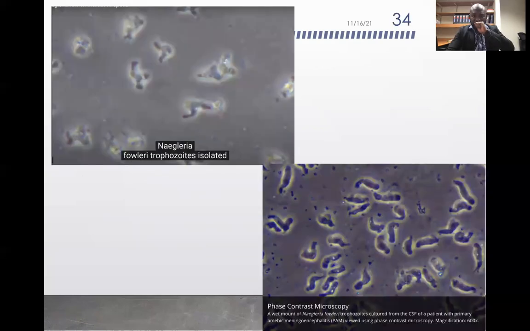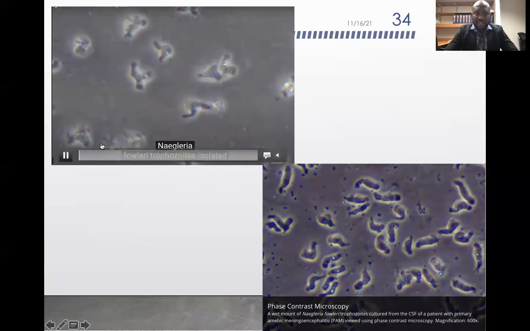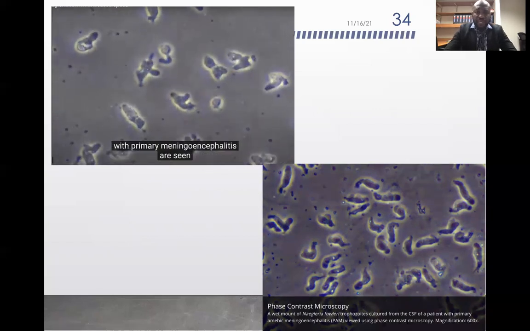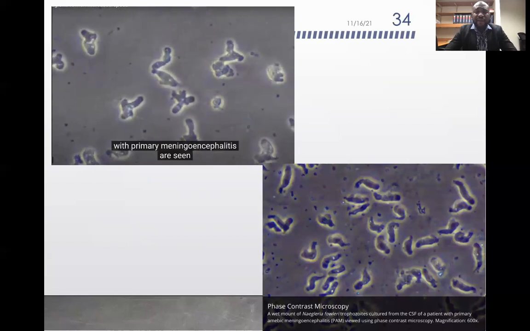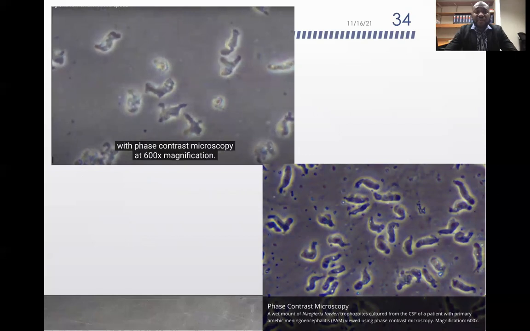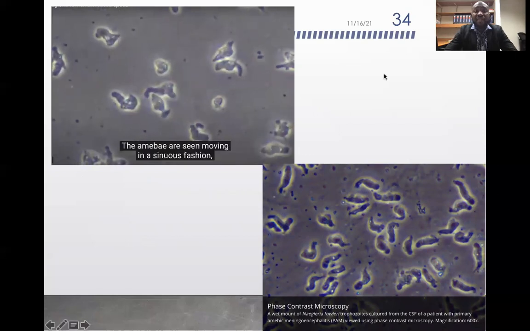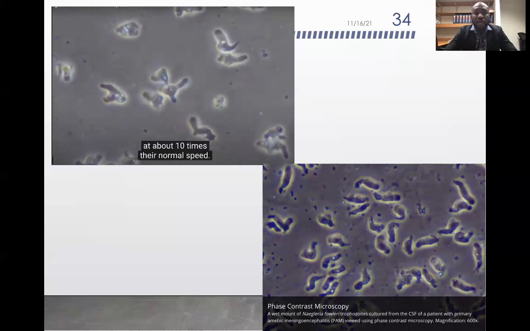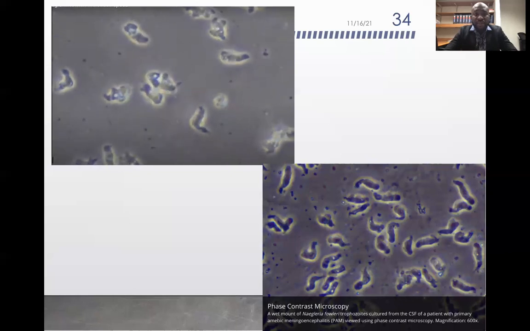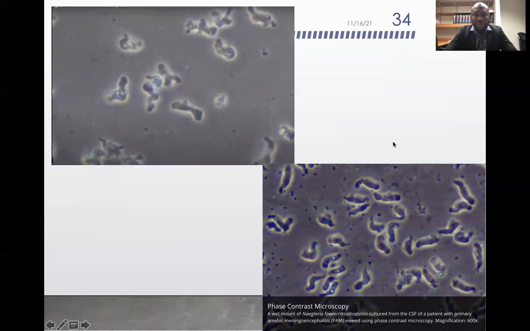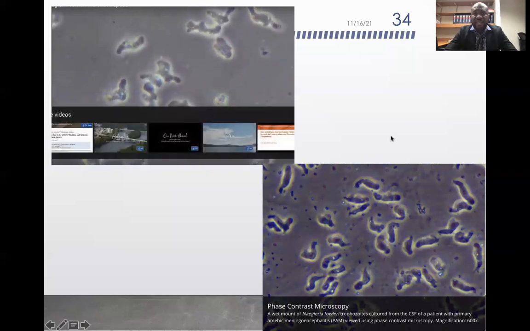This is an example of this, and you would be able to appreciate it compared to what you could see in the Acanthamoebas. These are at 600 times magnification, and their speed of mobility here is 10 times their normal speed. So they're relatively slower than what you would appreciate from the speed they're moving right now in this context.